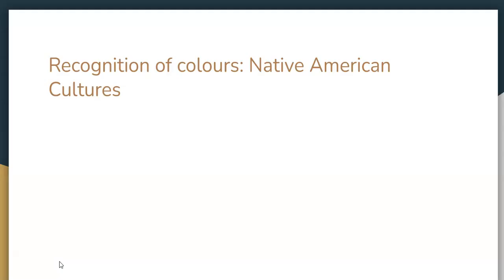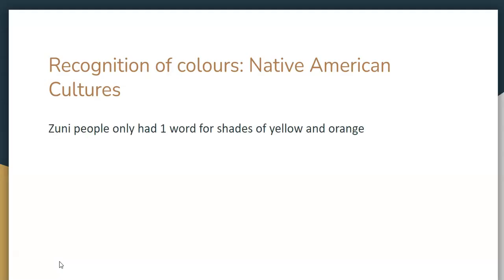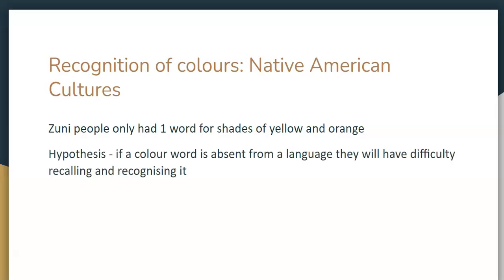Now with recognition of colors, they looked at and studied a different group of Native Americans. So these were the Zuni people, who only had one word for shades of yellow and orange. And the hypothesis here is that if a color word is absent from a language, so if they don't have a word for that color, then they're going to have difficulty recalling it and recognizing it.